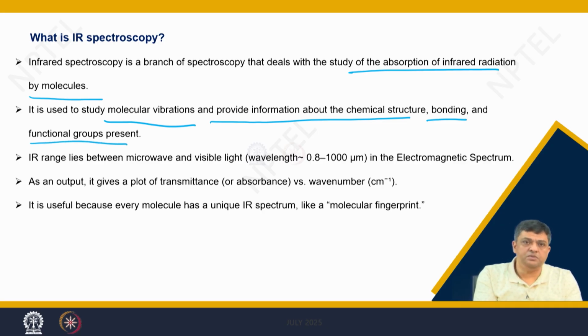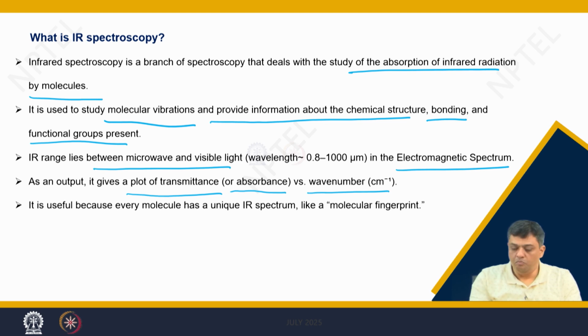Typically, IR range lies between microwave and visible light in the electromagnetic spectrum. So, now you have a source which is giving an IR radiation which is falling on the sample. As an output, you collect the transmittance or absorbance curve as a function of wave number, and that will give you the molecular fingerprint of the sample, because every molecule will have a unique IR spectrum.